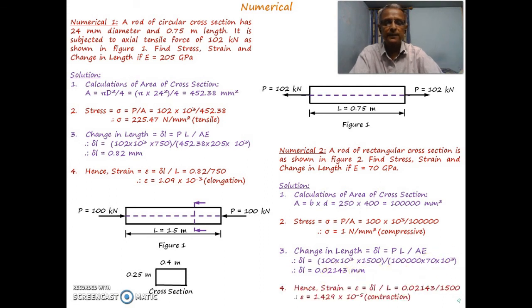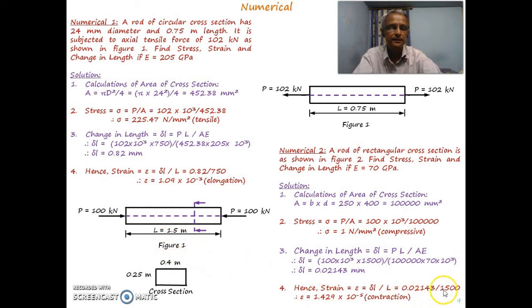Further, we calculate strain, epsilon, which is delta L divided by L, the change in length to the original length. Delta L is calculated as 0.02143, divided by the original length of 1.5 meter.